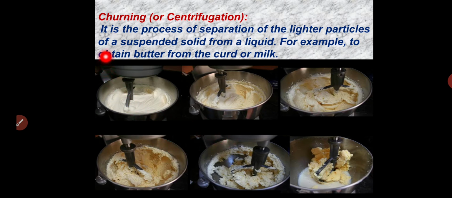It is the process of separating lighter particles of a suspended solid from a liquid, for example, to obtain butter from curd or milk. So this method we call centrifugation or churning.